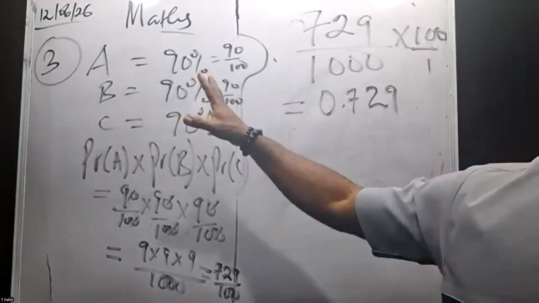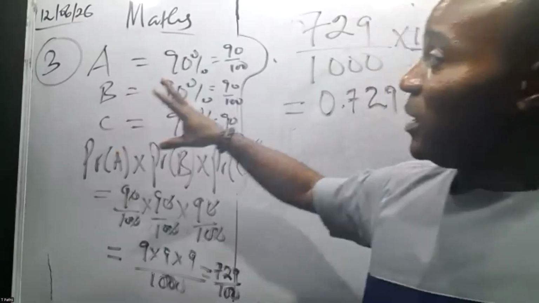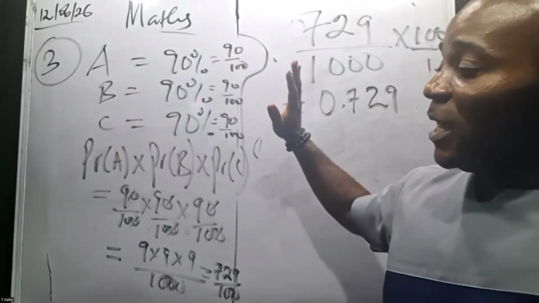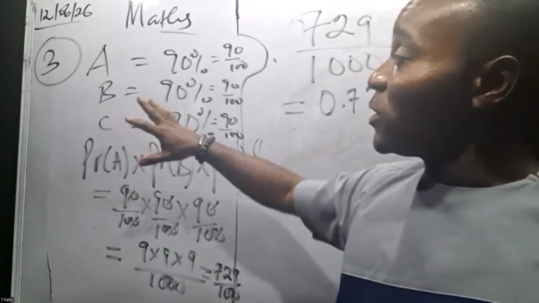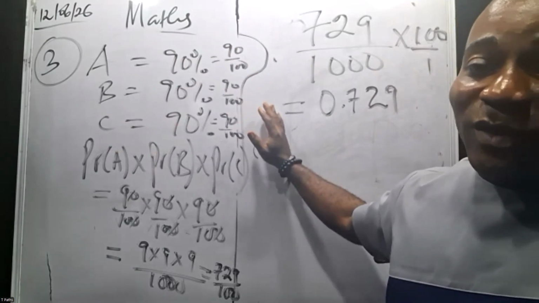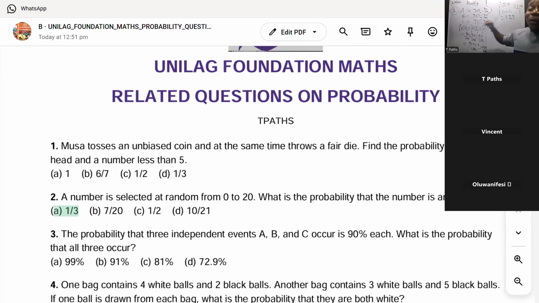The question says the probability of 3 events occurring is 90% each. So what they actually want us to do is multiply each. 90 over 100 times 90 over 100 times 90 over 100 will give us 729 over 1,000.